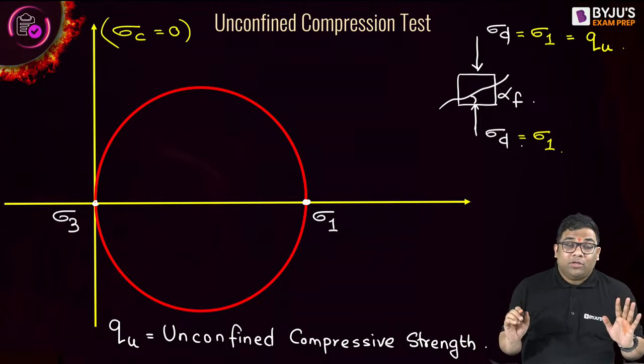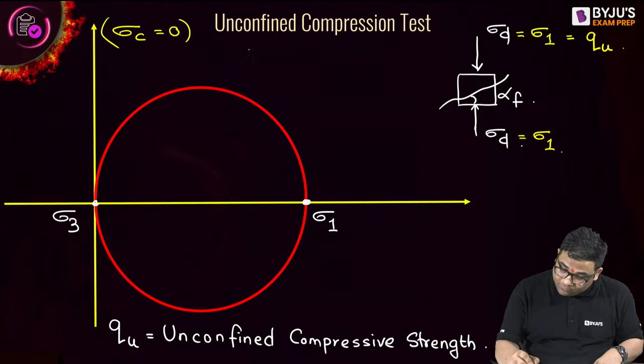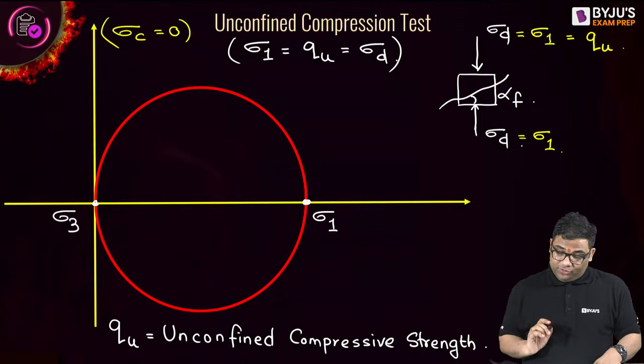So very beautiful concept that in case of unconfined compression test, the major principal stress will be equal to the unconfined compressive strength. That will be equal to what? The deviatoric stress. Understood from the diagram? Yes. Now you see.